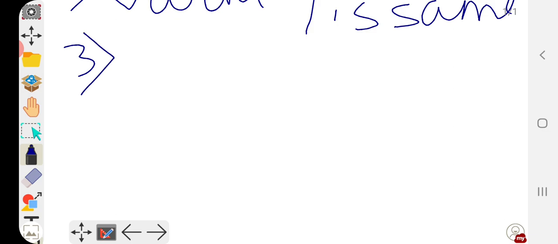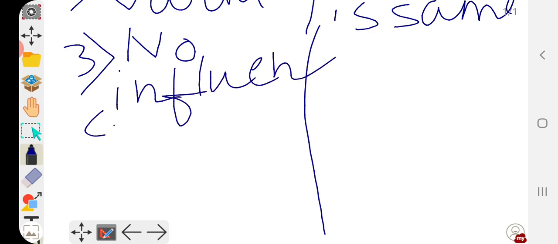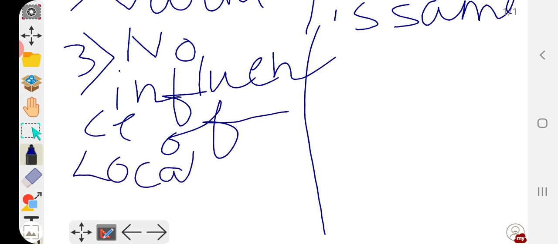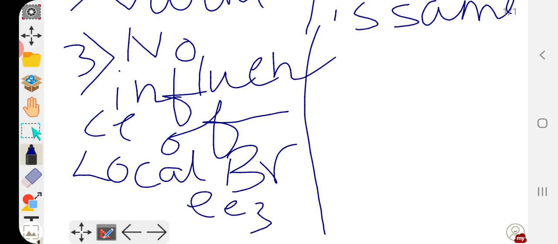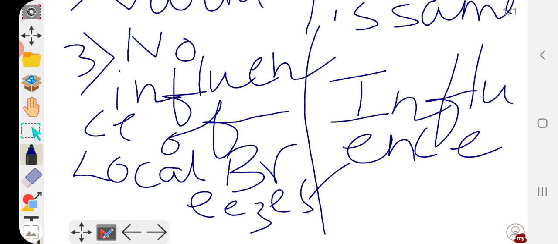Third, no influence of local breezes in the extreme climate, and here there is influence of local breezes.